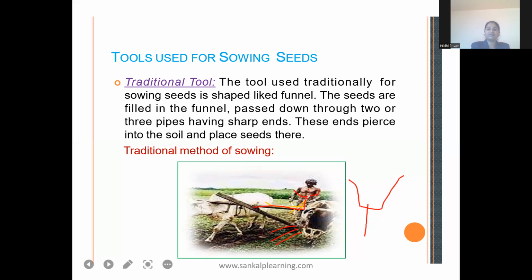So here it will have two pipes with sharp ends, which will till and uplift the soil, and the seeds will fall there. Like this, this is a traditional tool for sowing seeds.